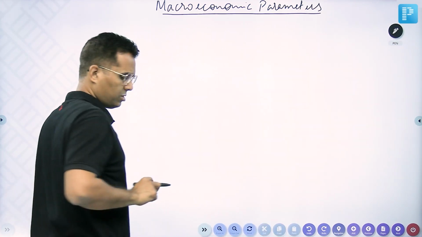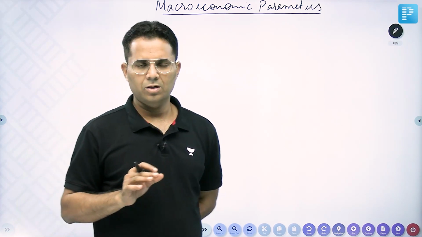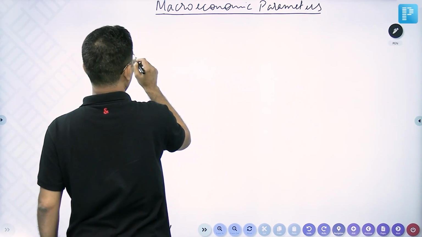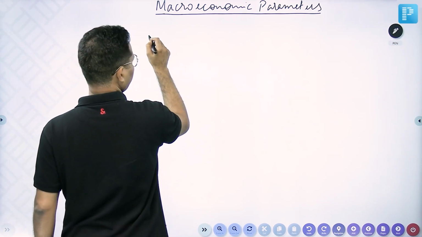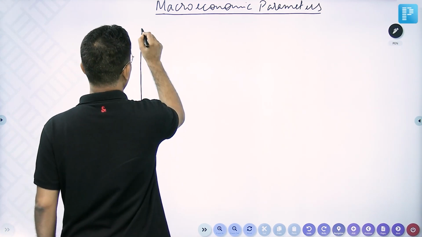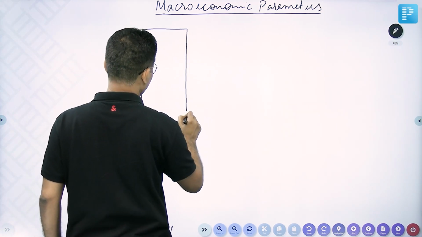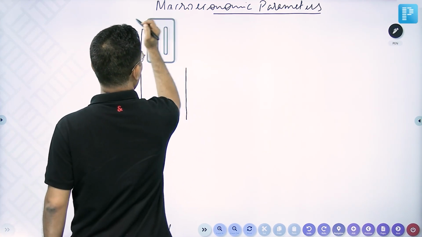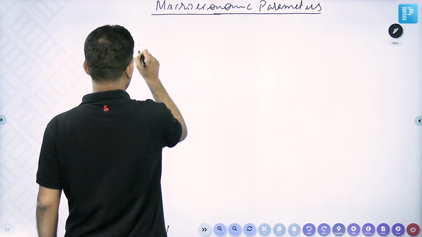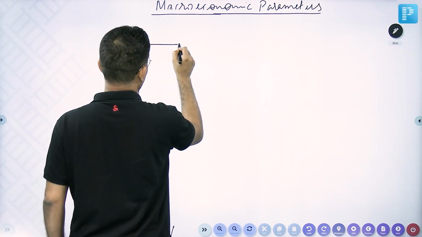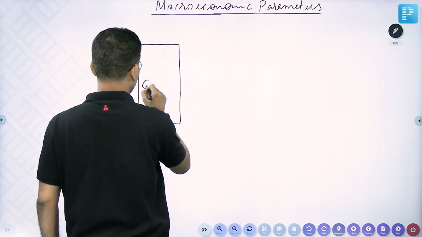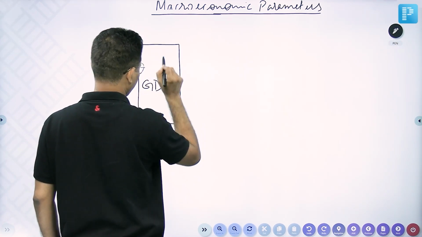See, now we have already discussed what is GDP, right? We have already discussed what is GDP. So let us say that this is the GDP. This represents GDP.